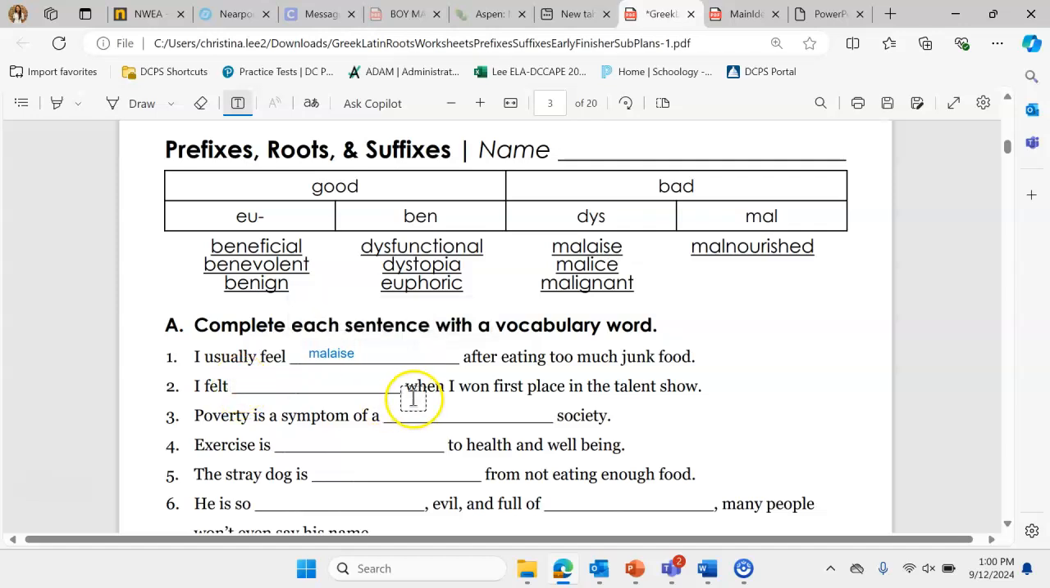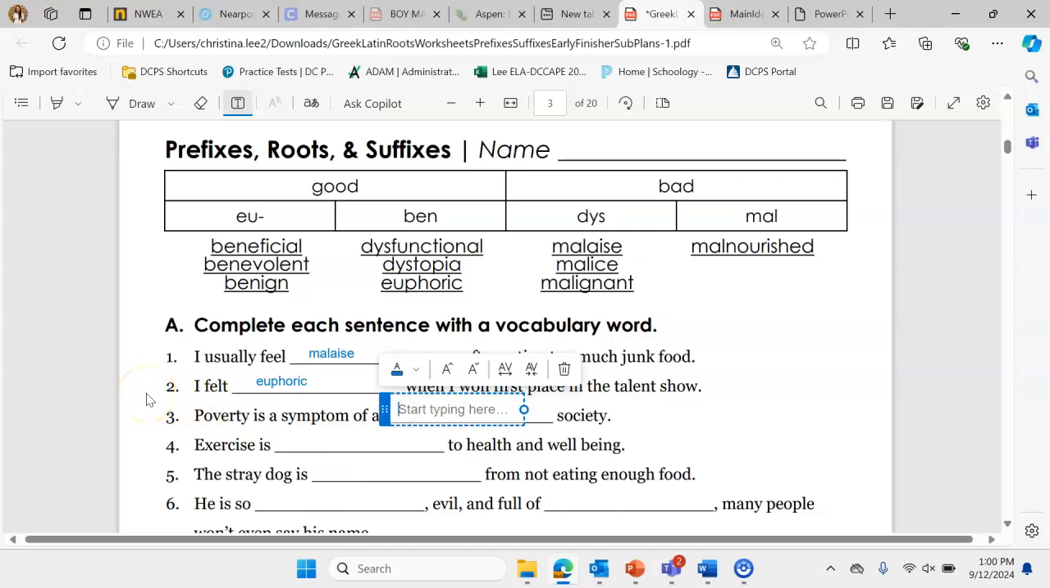I felt blank when I won first place in the talent show. So here's going to be something where I felt really good. Did I feel beneficial when I won first place, benevolent, benign, or euphoric? In this case, we're going to use euphoric. Euphoric means extremely happy. And so I felt euphoric when I won first place in the talent show.